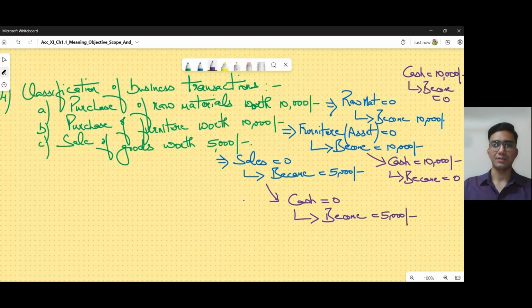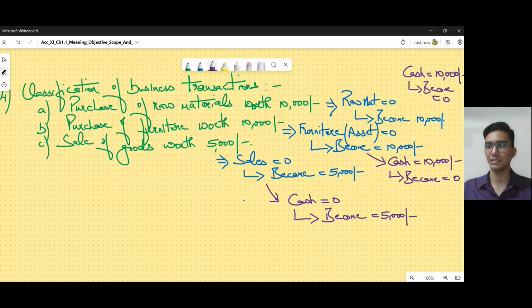Okay, now what is happening? You can see that in this case one item is increasing. When we purchase raw materials, earlier we did not have any raw materials and now it has become 10,000, whereas the cash which we paid for the raw materials has gone.